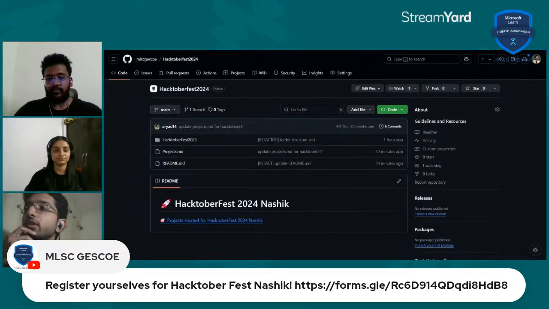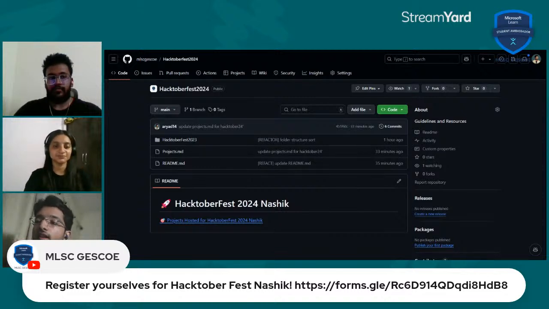Okay, so here we have our Hacktoberfest Nashik repository. For now, we have listed the projects that we will be hosting with the Hacktoberfest tag on our MLSC GitHub account. If you go through this repo, you can see the projects hosted for Hacktoberfest 2024 Nashik.